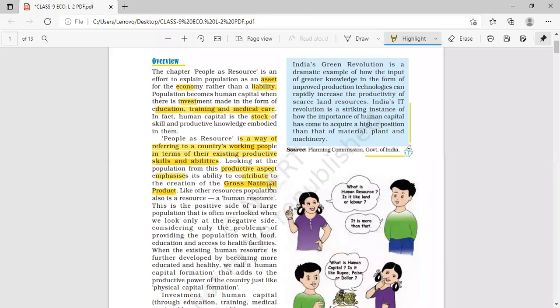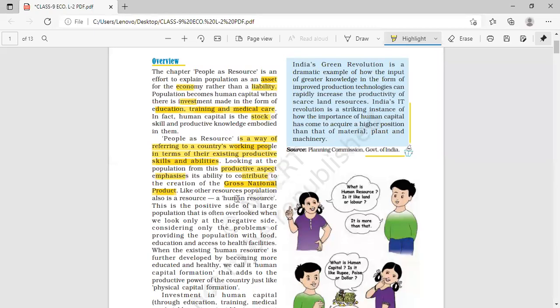So what is gross national product? It is a national income. And how can we find it out? By the final gross national product, when the final product from the secondary sector and tertiary sector is totaled up. Clear?